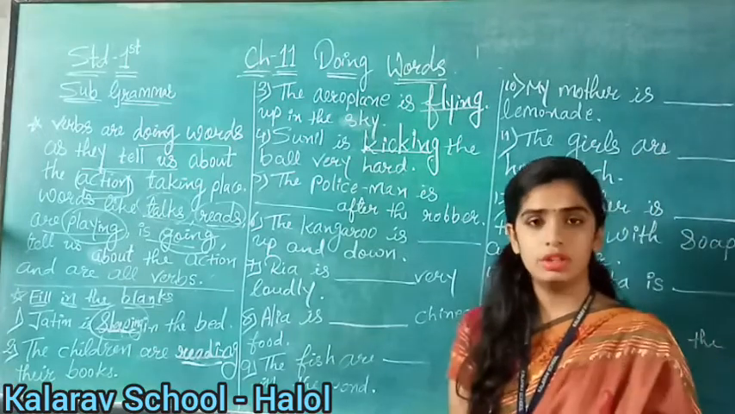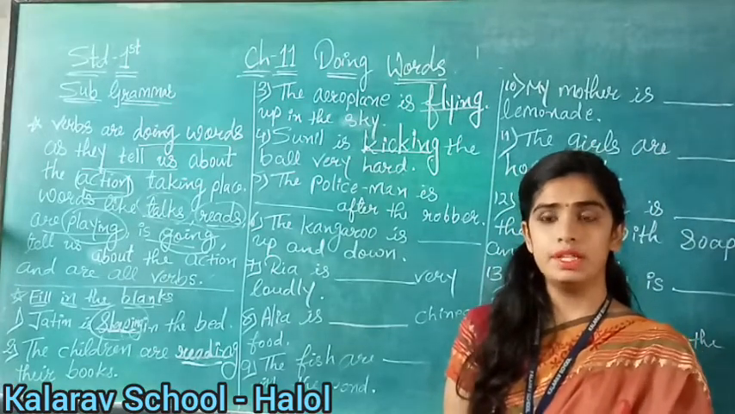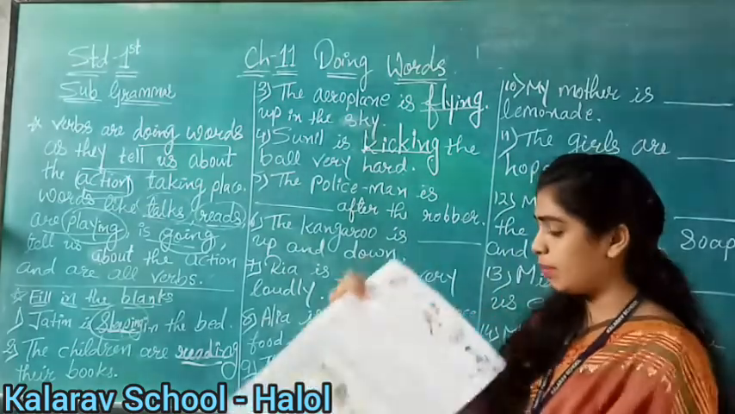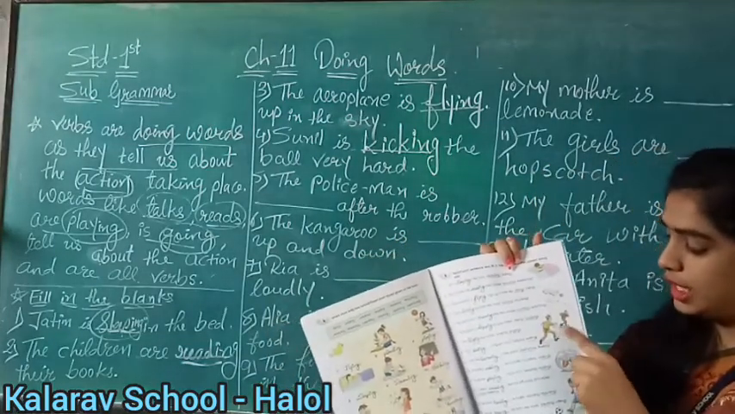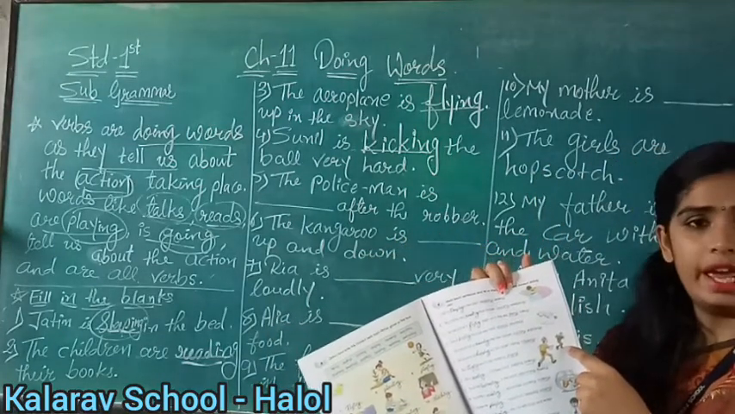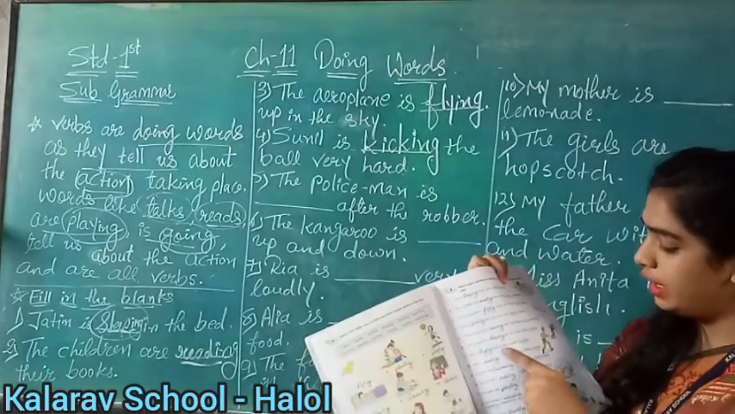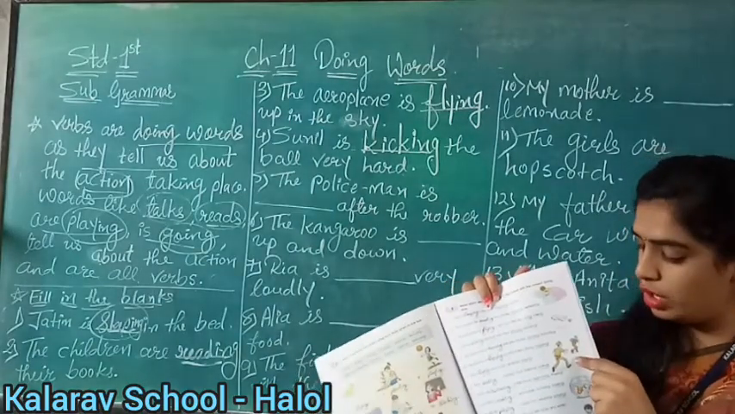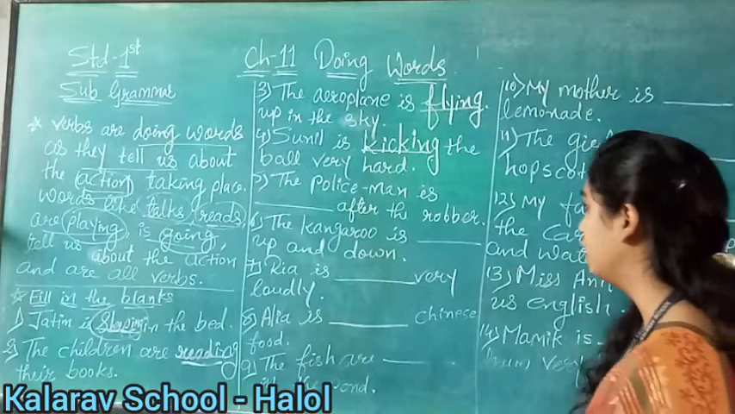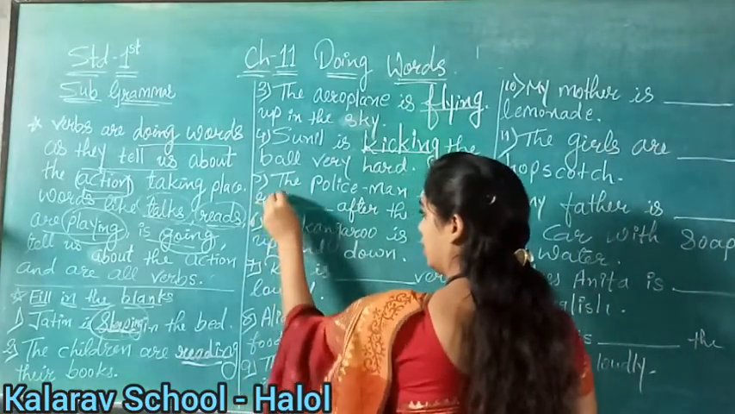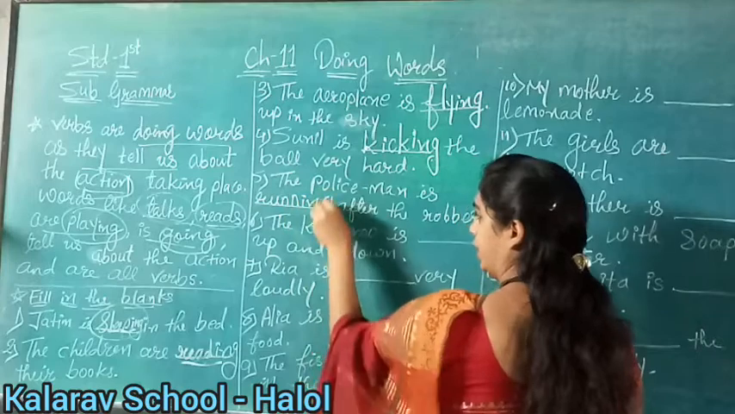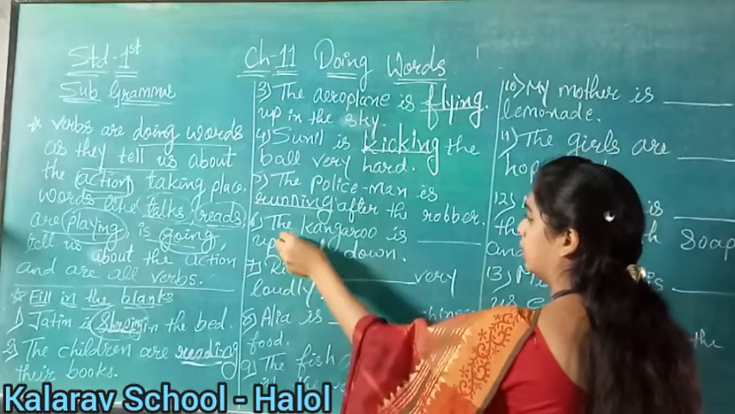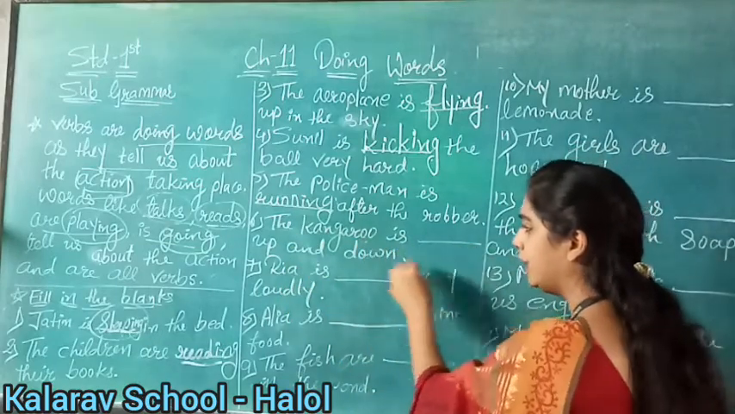Now see on the fifth number. The policeman is blank after the robber. What is a policeman doing? See the picture here. He is running after the robber, after the thief. Who is running, children? The policeman, right? So here running and watching. What is a policeman doing? He is running, right? So our answer will be running.